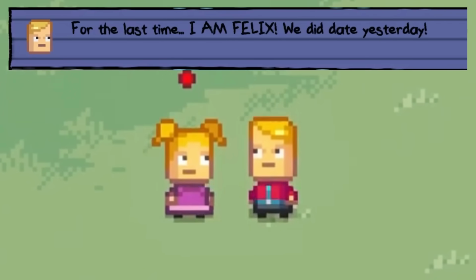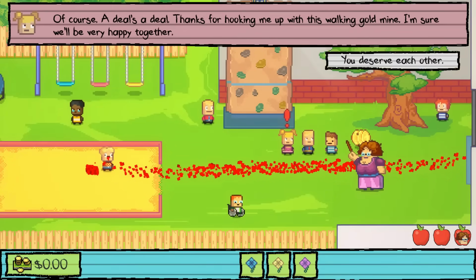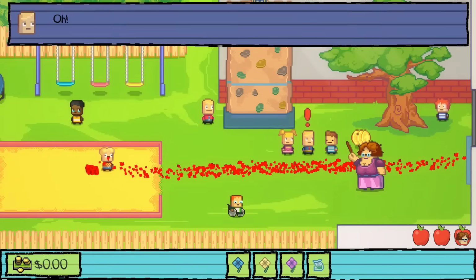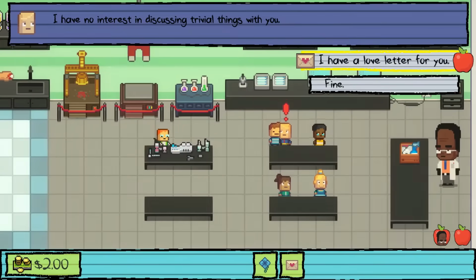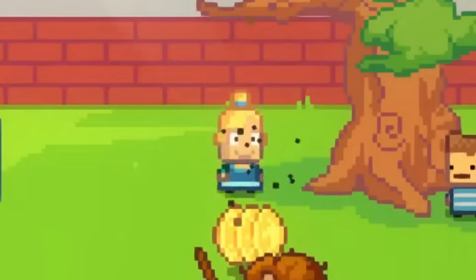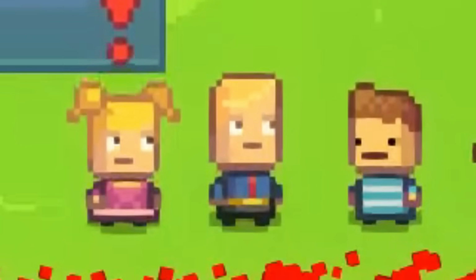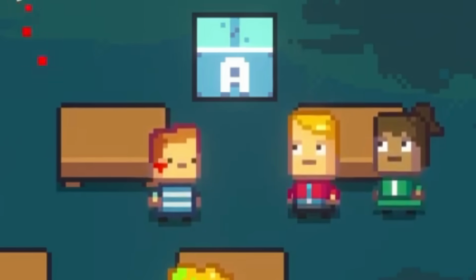to have dated yesterday. This felt weird at first until I remembered that throughout Flowers for Diana, we do several tasks for the two, like matchmaking them by delivering a love letter, helping Felix find something vegan, and harming one of the other girls for Cindy's ego, getting us the flower for that mission. As such, Felix has seen us work with him in a good way, to which it would make sense why he would trust us in helping him escape the school in Kindergarten 3.